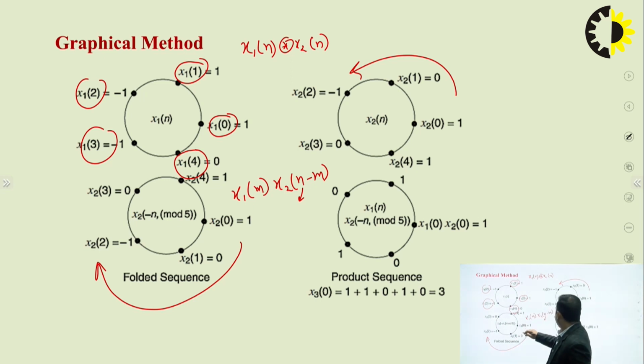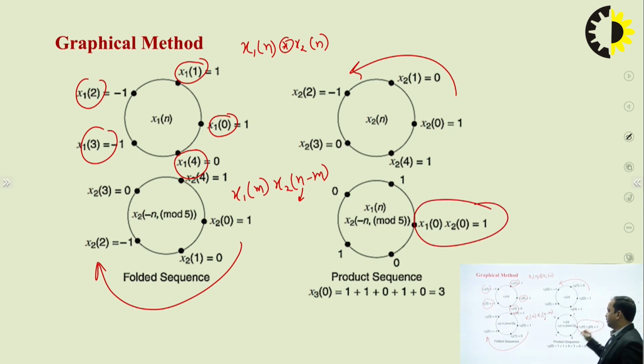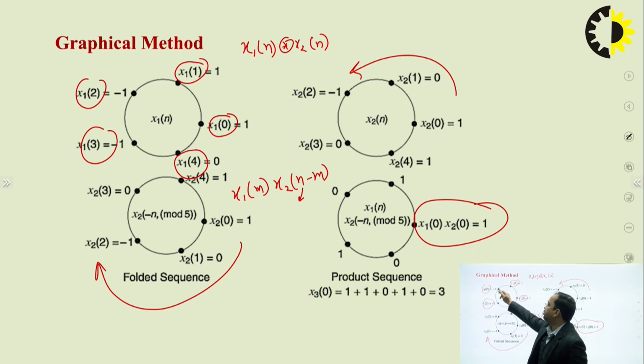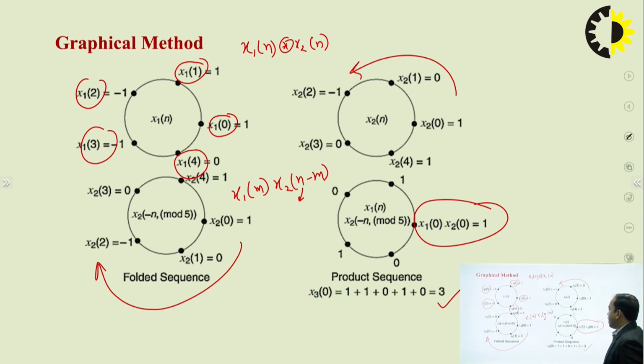The first point we can calculate like this. Product will be 1 multiplied by 1, again 1 multiplied by 1, 0 multiplied by minus 1, 1 multiplied by minus 1, and similarly 0 multiplied by 0. If we solve this, we have the output, x3 of 0, which is nothing but 3.